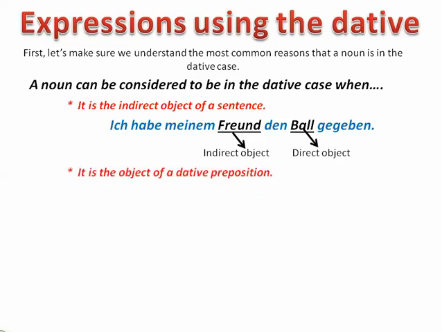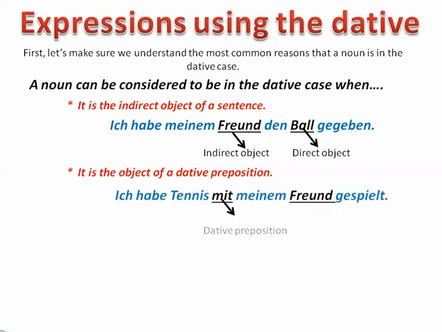The second reason why a noun could be dative is because it follows a dative preposition. Here I'm using the dative preposition mit, which makes Freund the object of the dative preposition and therefore dative. Ich habe Tennis mit meinem Freund gespielt.